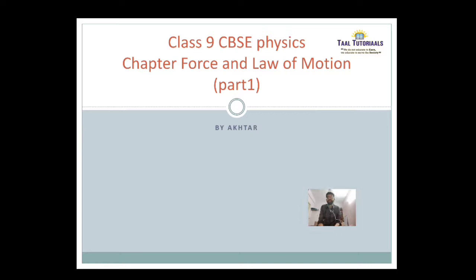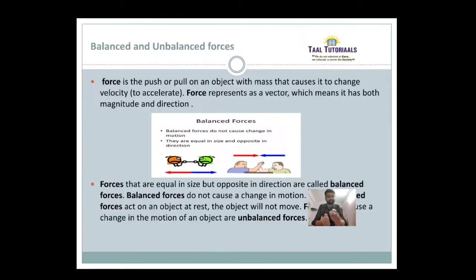So basically in the previous chapter we described the motion of an object along a straight line in terms of its position, velocity, acceleration and so on. In everyday life, we always observe that some effort is required to pull a stationary object into motion or to stop a moving object. We ordinarily experience this as due to the muscular effort of pushing or pulling. But that is what we will understand in this PPT.